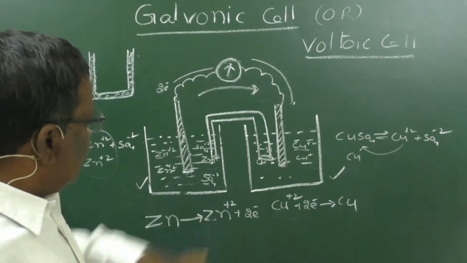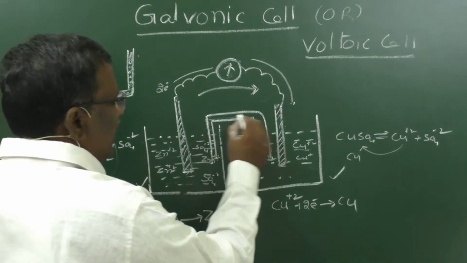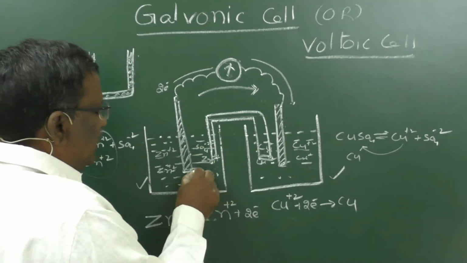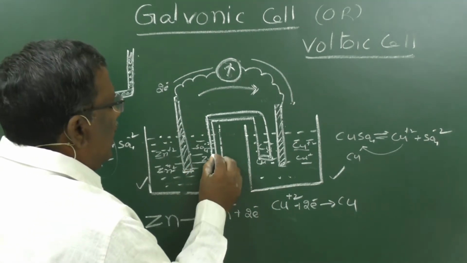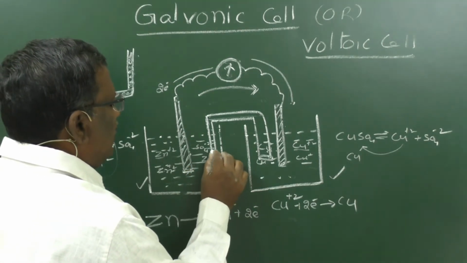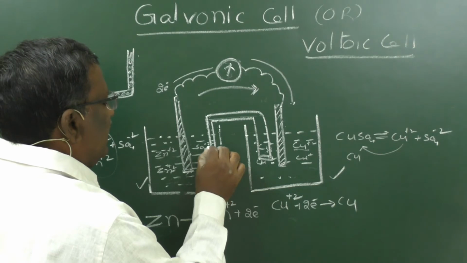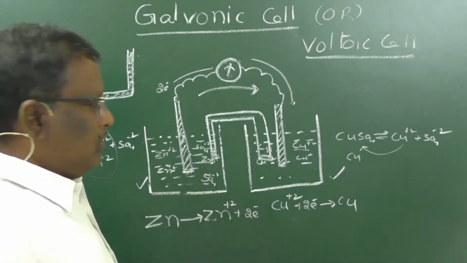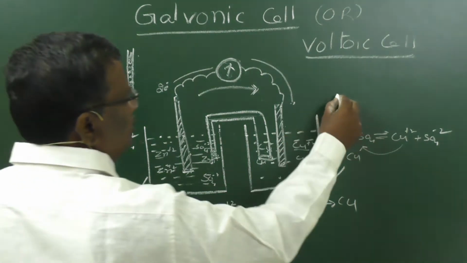When it is connected with a salt bridge, as positive and negative ions are present in the salt bridge, here positive charge is accumulated, so negative ions enter into the tip of this U tube. That means here the U tube is like this.